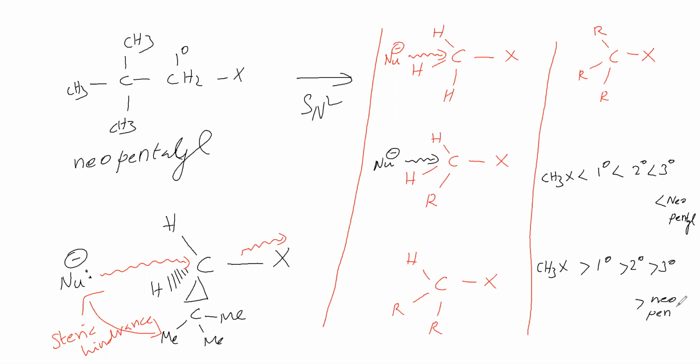SN2 will be dominant in methyl halides, somewhat less in other primary, still less in secondary, still less in tertiary, still less in neopentyl. Therefore, order of